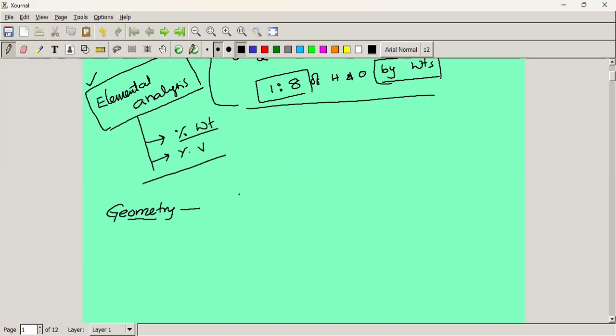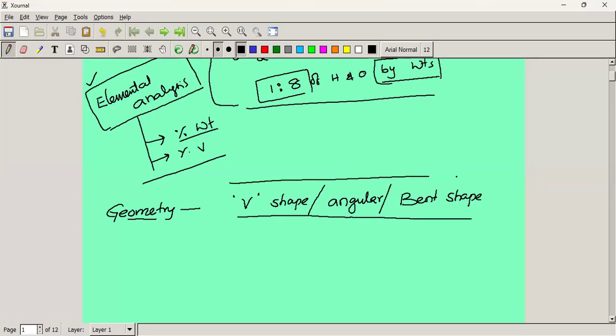What is the geometry of water? The geometry of water is V shape, or angular shape, or bent shape. This is the shape of a water molecule according to a chemist, or chemical knowledge.